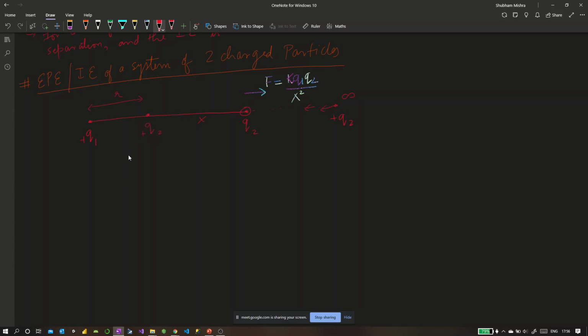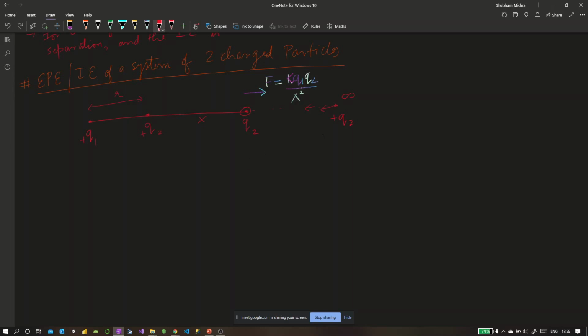All right. Now, in any general distance x, the force was kq1q2 by x square. Finally, we are bringing it to r. Can you tell me, is this force going to be constant when we're bringing it nearer and nearer to q1, or will it be variable?